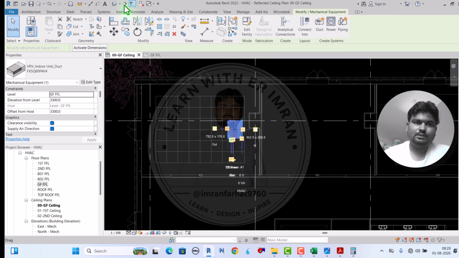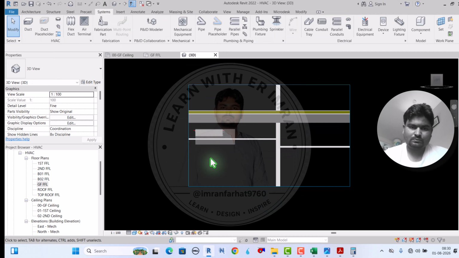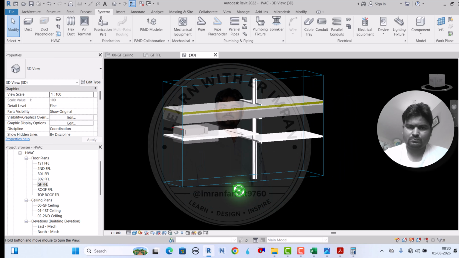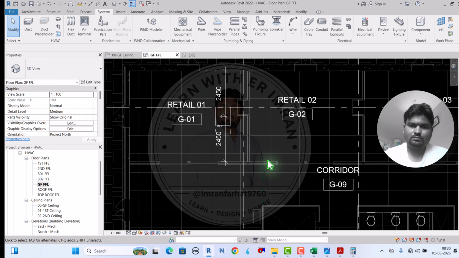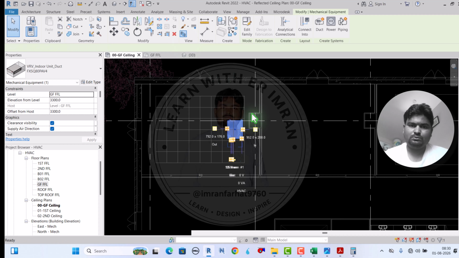Now let's check in 3D. Here, take this one, scope box.